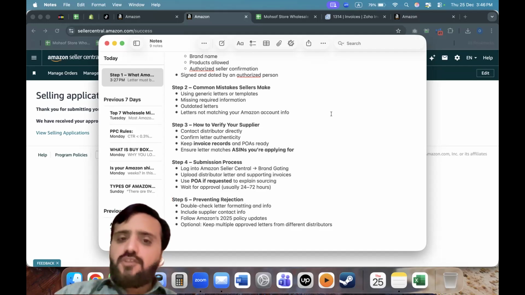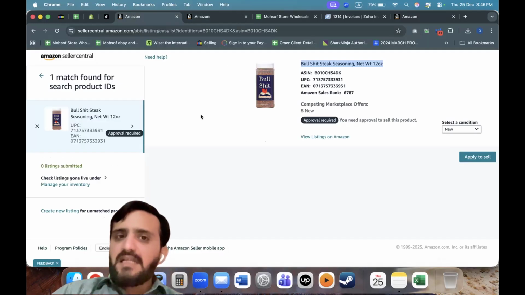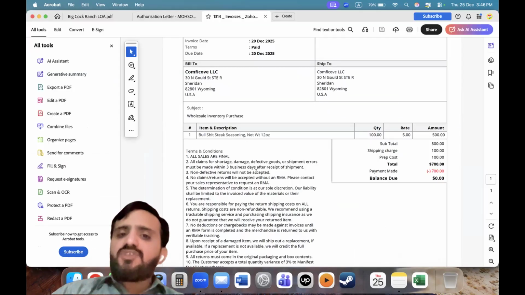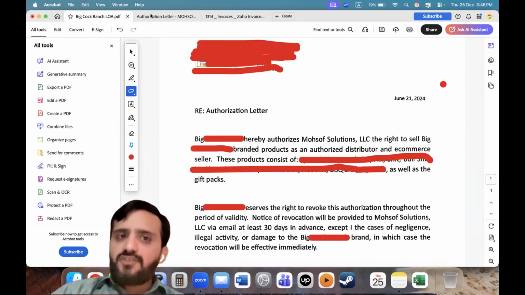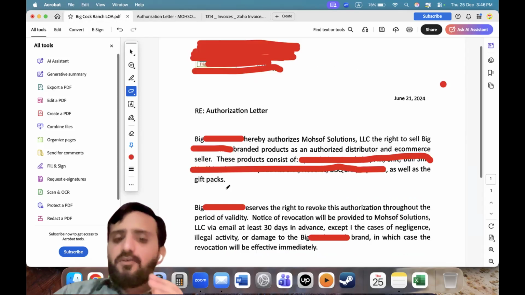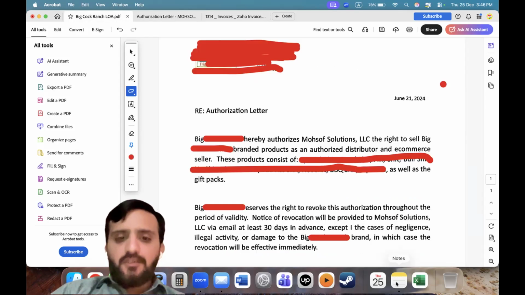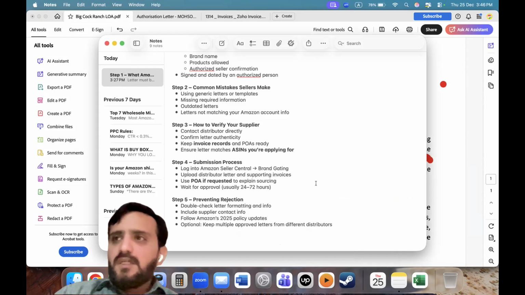As for the submission process, as I showed you, log into Amazon Seller Central, click add products, select the product by putting in the ASIN, and then click apply for sale. After applying for sale, you will go to the next page, which says submit letter of authorization and invoice. On that page, you will submit the letter of authorization and invoice, and that's how you apply for brand ungating.